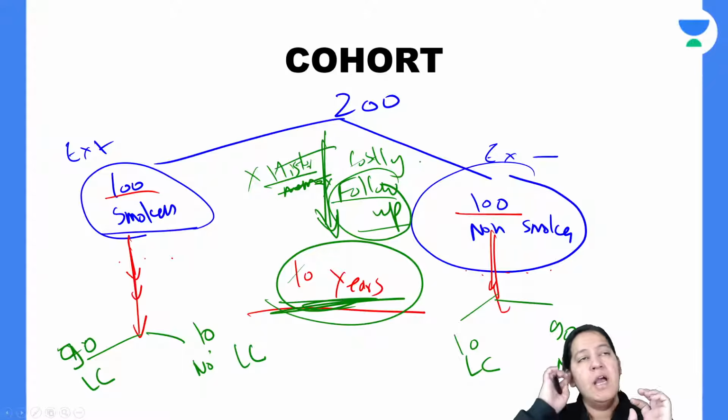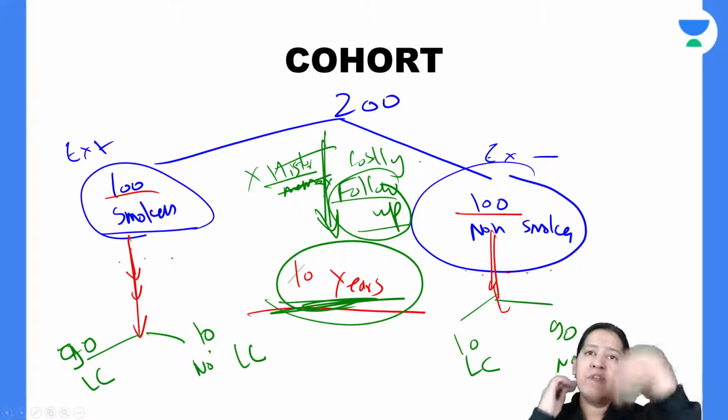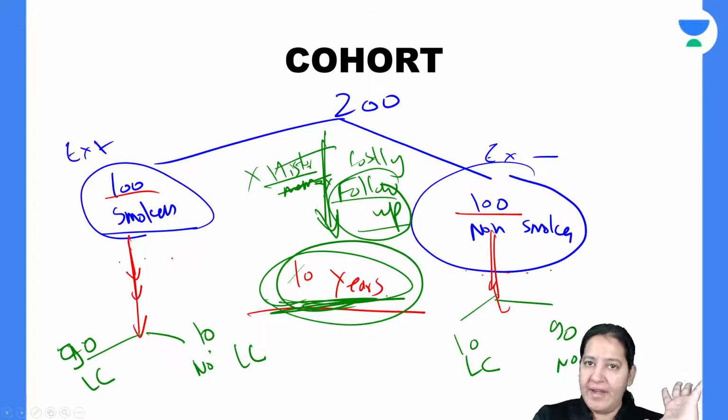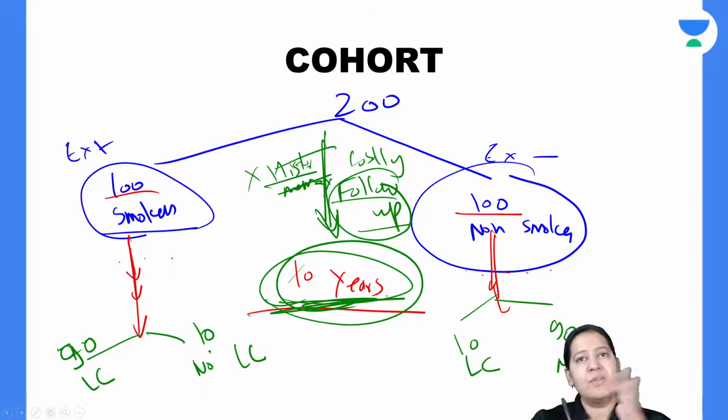The third drawback is that during follow-up, some of the people are lost. Some of the persons under experiment are lost. Like they will change their address, they will change their phone number, and they will not share their new address and phone number. So it is the loss during follow-up. So during the 10 years, you can lose many of them, right? Have you got it? So these are the drawbacks.